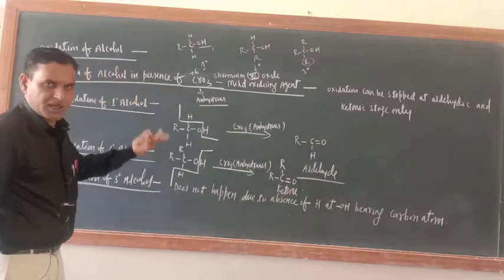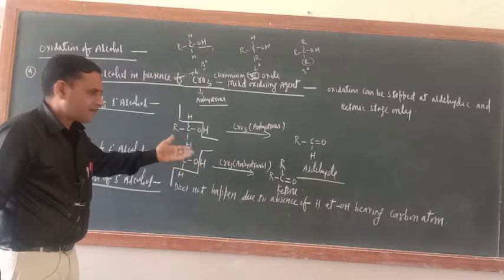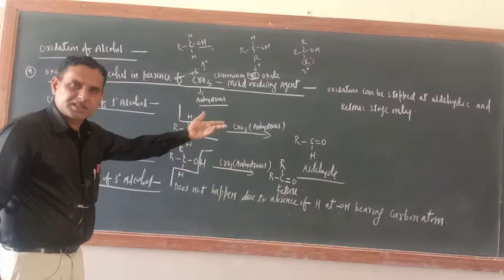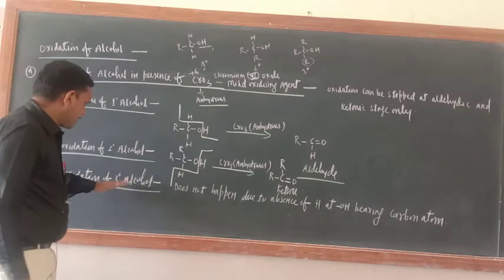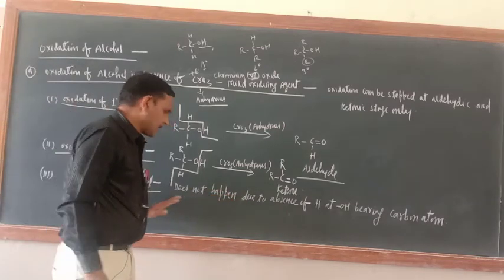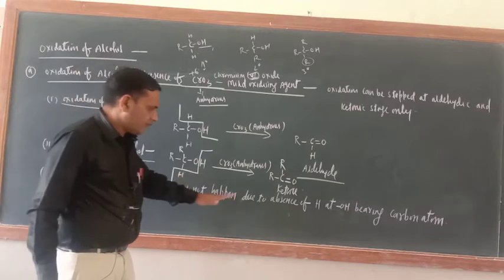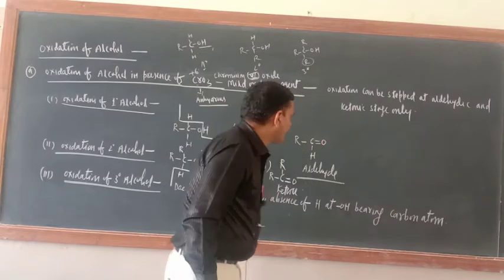So just see, ketone further cannot be oxidized, because this is a mild oxidizing agent. It cannot oxidize aldehydes and ketones. So you have got this one. Oxidation of 3 degree alcohol does not take place due to absence of H atom on the OH bearing carbon atom.